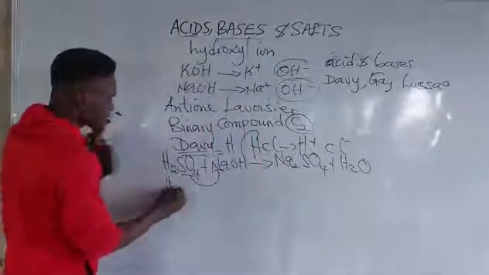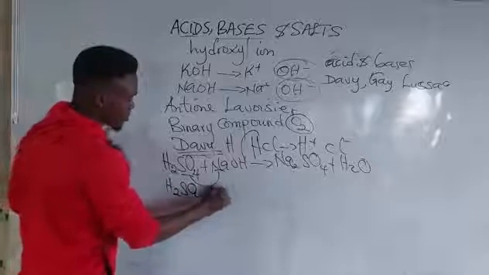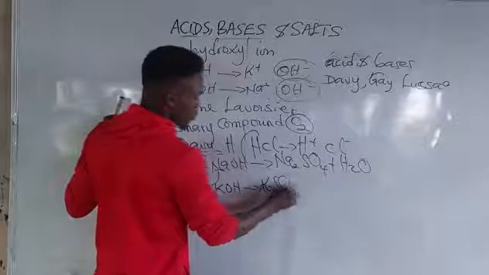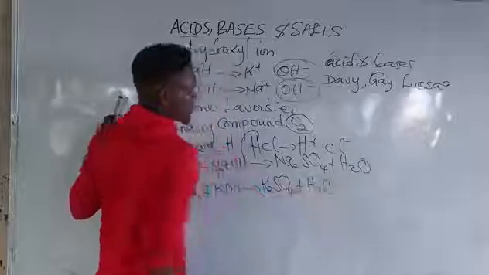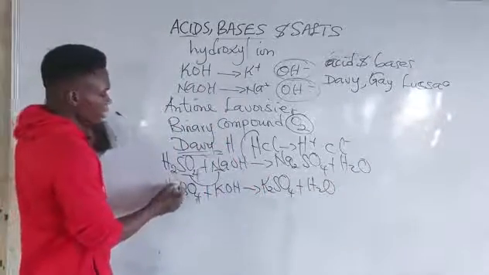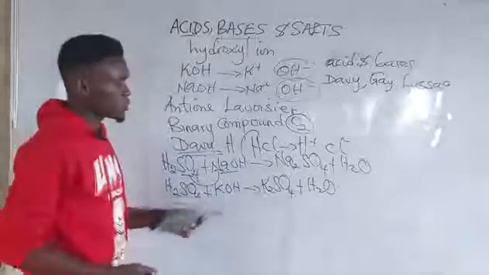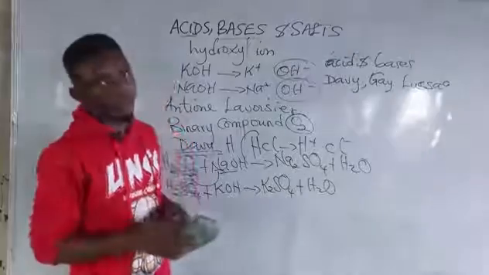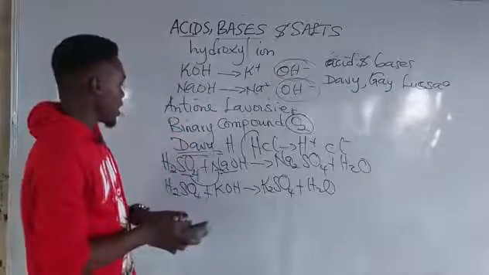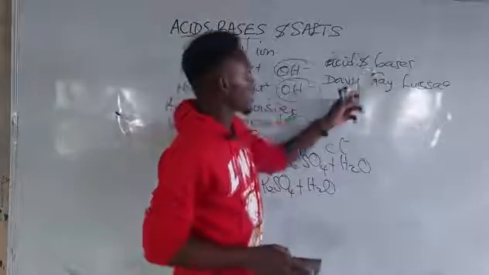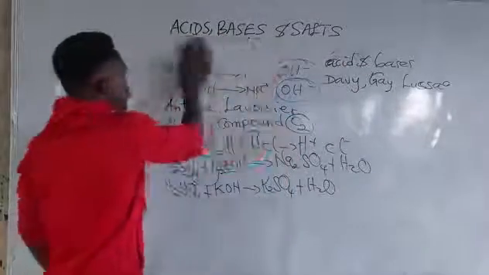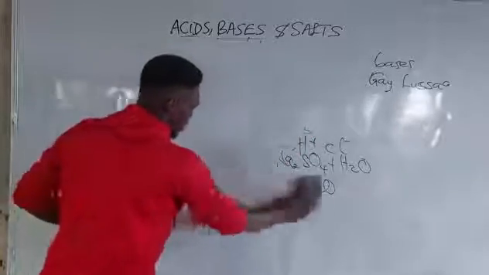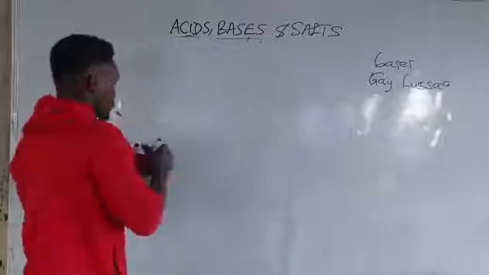All right. I can also react H2SO4 with potassium hydroxide, which is another type of base. So we have K2SO4 plus what? Water. Isn't that correct? We can also react this with HCl and this with HCl to get sodium chloride and potassium chloride respectively. So that is all about Davy and Lussac. However, how did Bronsted and Lowry define acid and bases?